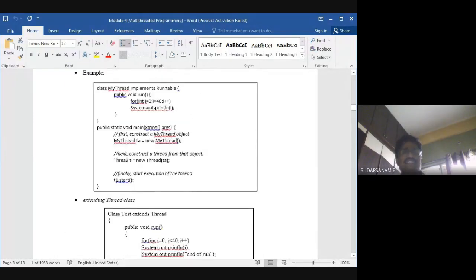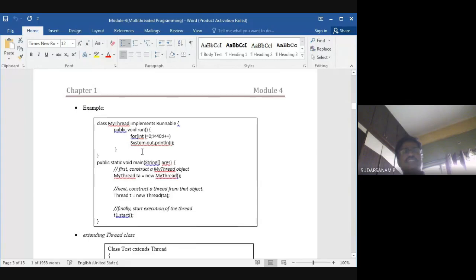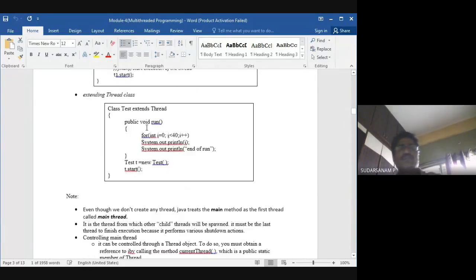Right. Now, extending the thread class. You can extend this thread class: test extends thread. This one we are extending. If you want to extend the thread, you can extend it. Public void run, for i equal to 1 to n, println. At the end, in the thread, test t is equal to new test, t dot start. So extending that one also you can write it.